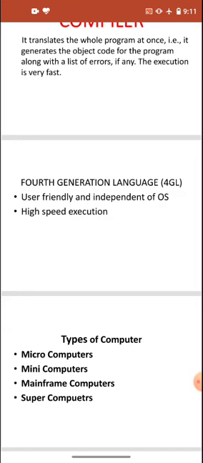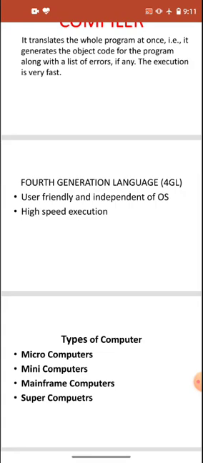Then we have the mini computer. They are a little bigger in size than microcomputers, and mostly they are used in banks, universities and many other places, or in some organizations we use mini computers.